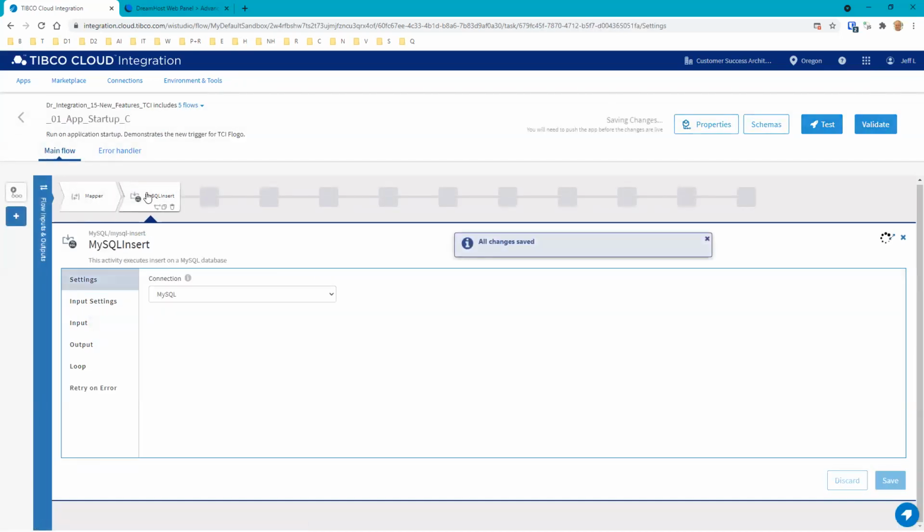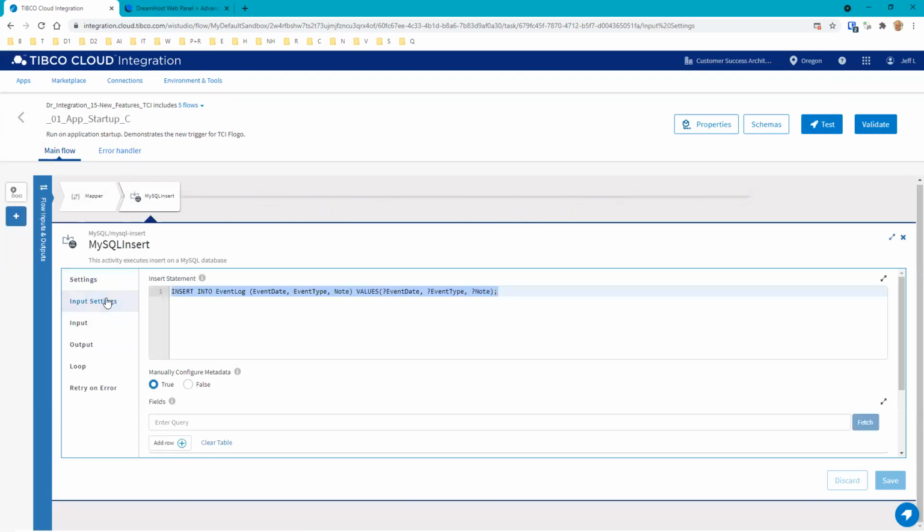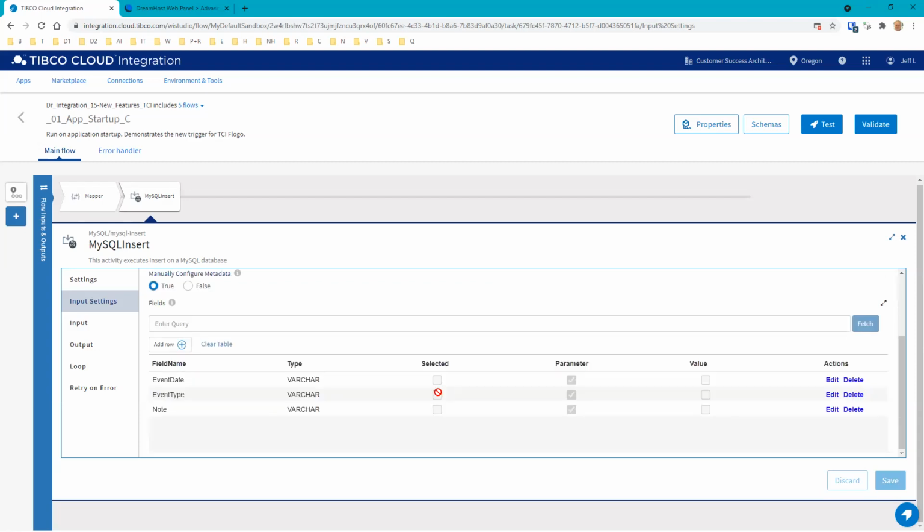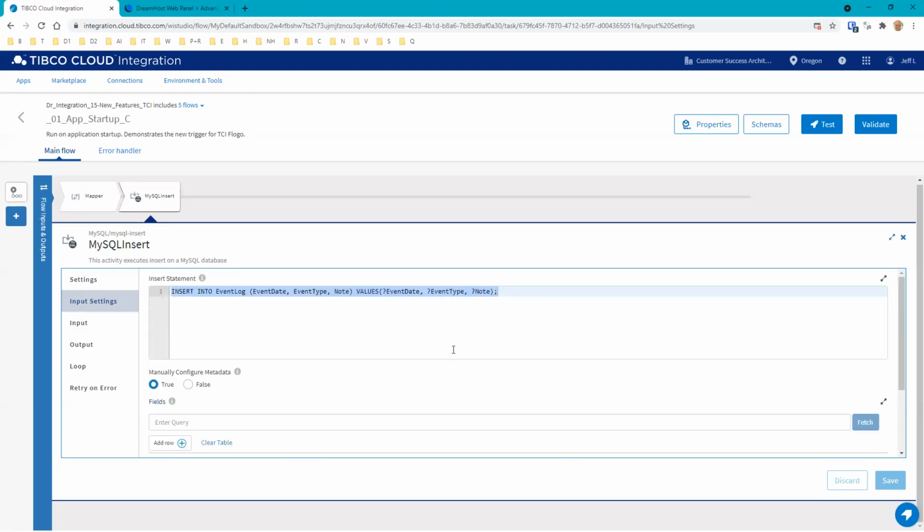Now, what this MySQL insert does is we're using the connection for MySQL. On the input settings, we're saying insert into our table event log, the event date, the event type, and the note, and the values are going to come. We're configuring these values as parameters in our activity. Right?